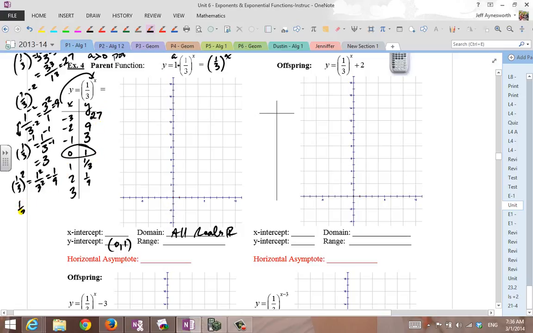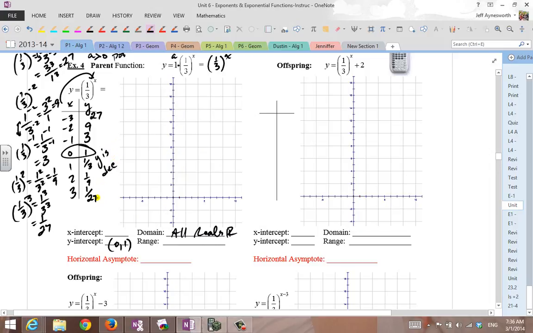That's totally different. So we have 1/3 here raised to the 3rd power. 1 to the 3rd divided by 3 to the 3rd. That's 1/27th, even smaller than 1/9. All right, so y is decreasing here. That's why we call it a decay function or a decreasing function. Right here, they're getting smaller.